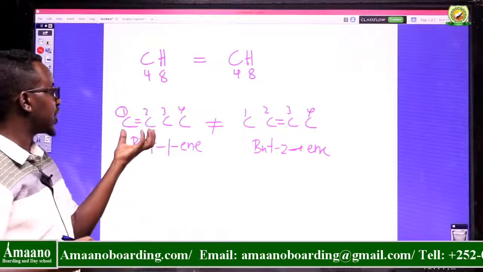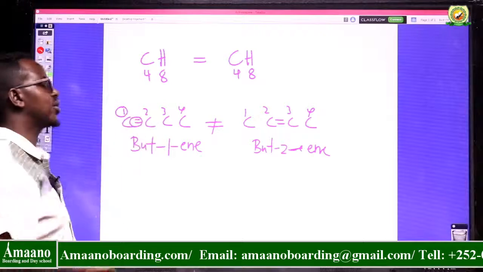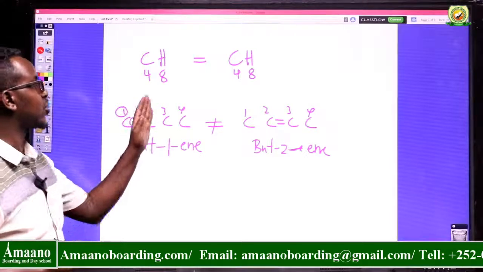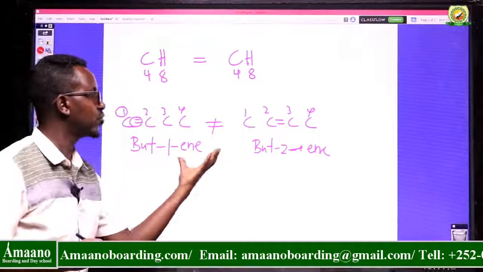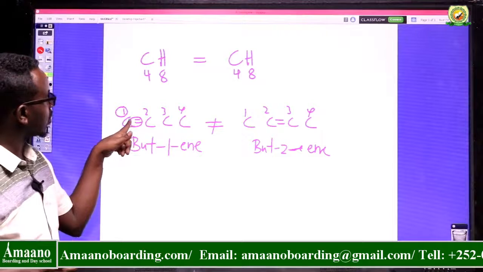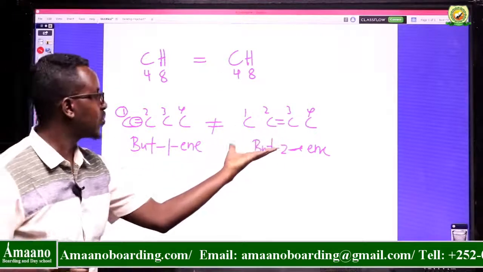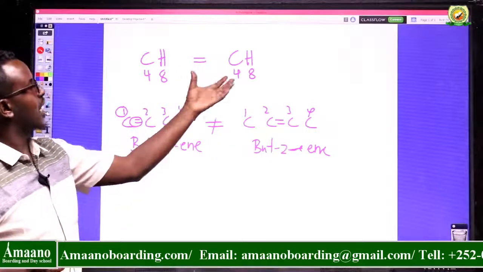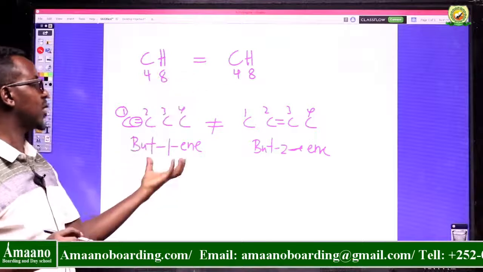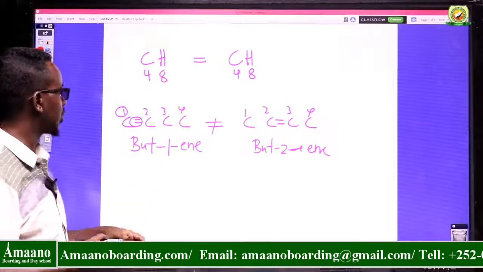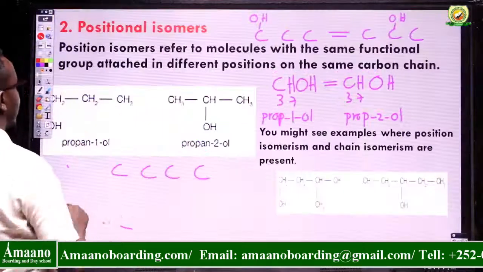But the functional group, at this time, if it is an alkene, the functional group is the double bond. So the position of the functional group, the position of the double bond, is different. If you compare these two molecules, in this one the double bond is attached to carbon number 1, and here it is attached to carbon number 2. So when you have two molecules which have the same number of carbons, and the functional group is attached in a different position, they are called positional isomers.